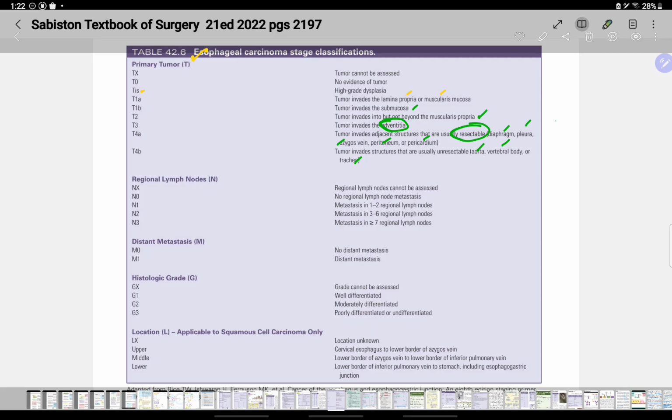So regional lymph nodes, NX, it cannot be assessed. N0, no regional lymph node mets. N1, mets in 1 to 2 regional lymph nodes. N2, 3 to 6. N3, more than or equal to 7. M0, no distant mets. M1, there is distant mets. GX, grade cannot be assessed. Well differentiated, moderate, and poorly differentiated.